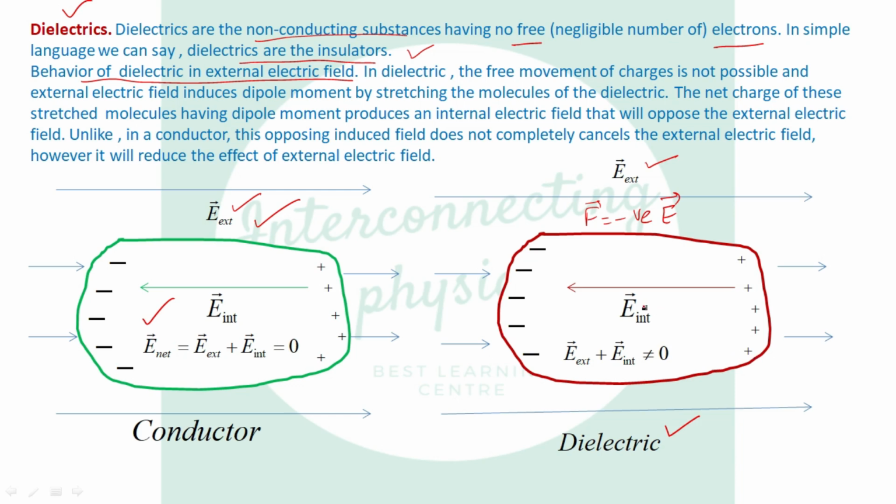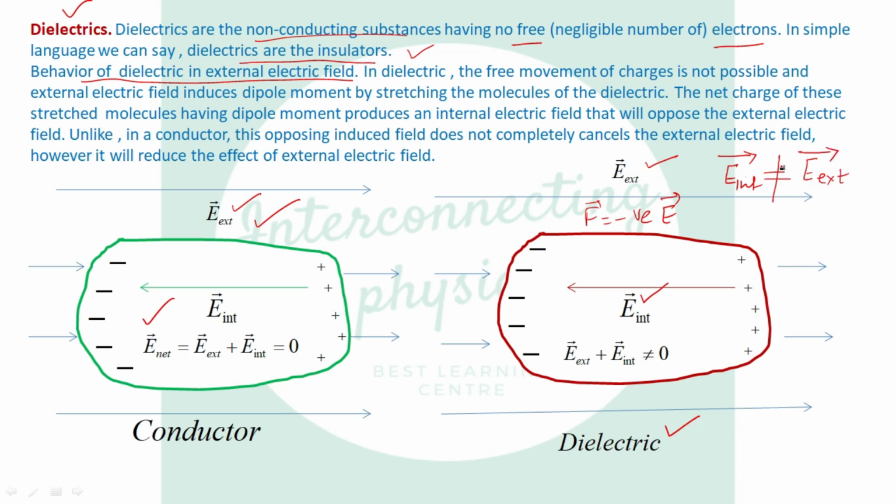Now, the difference between conductor and dielectric here is the internal electric field, which is produced due to these positive and negative ions and has direction from positive to negative. It is opposite to the external field but not equal to the external field.